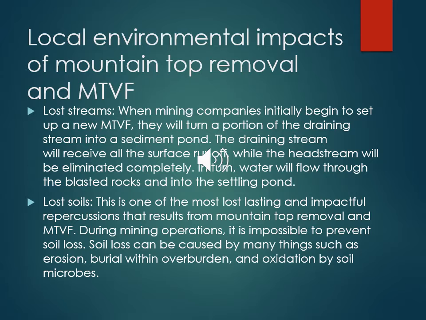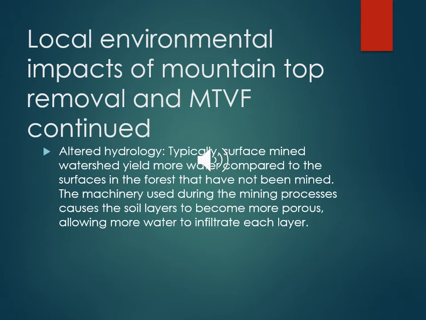The next way that environments are impacted is by lost soils, which is one of the longest lasting impacts. Soil loss can be caused by a number of things, mainly erosion, burial within overburden, and oxidation by soil microbes. The last way is by altered hydrology. Compared to untouched surfaces in the forest, surface mined watershed yields significantly more water. This is because the machinery used during the processes causes the soil to become more porous.